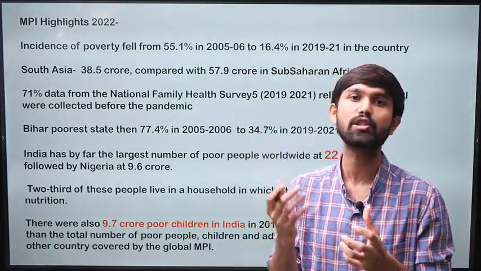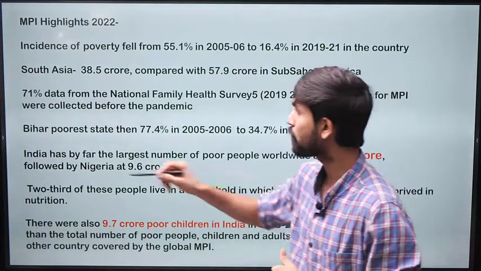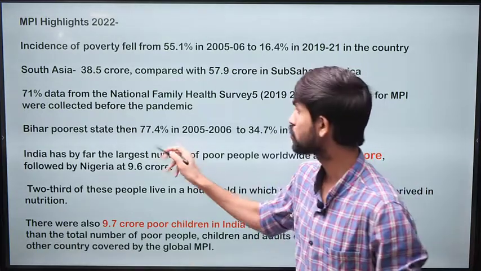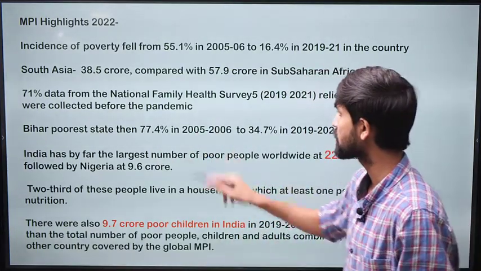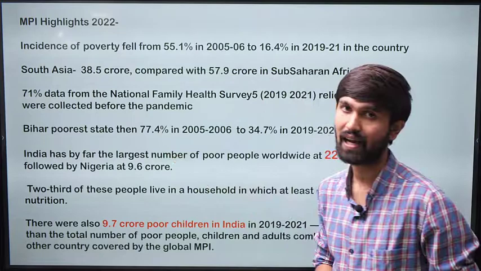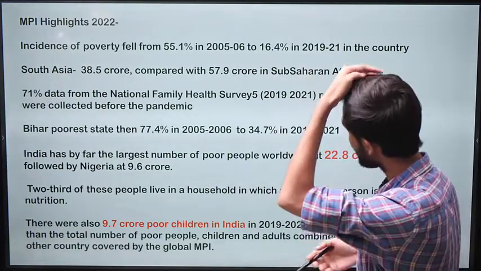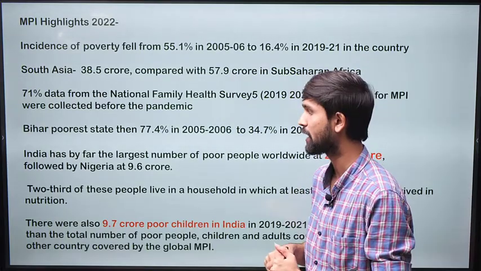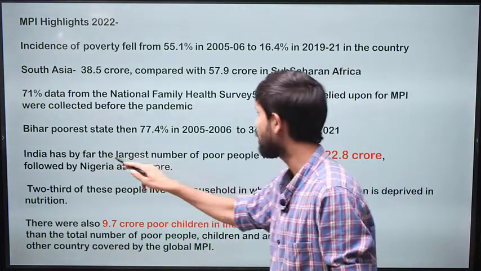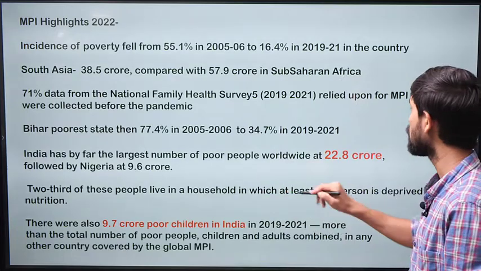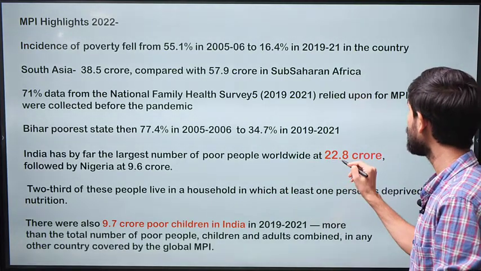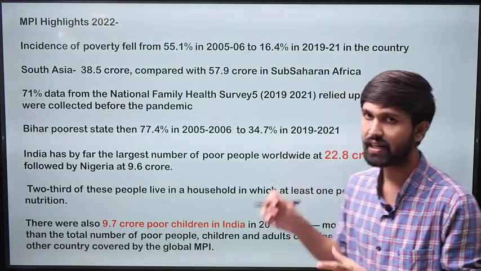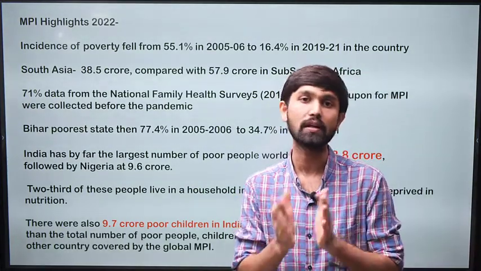So which is the state which has performed the best here? Bihar, which stood as the poorest state in the 2005-2006 time period, where the incidence of poverty was as high as 77.4%, has reduced it to 34.7% in the 2019-21 time period. And India has by far the largest number of poor people worldwide at around 22.8 crore, followed by Nigeria at 9.6 crore. So India still has the largest number of poor people in the whole wide world.